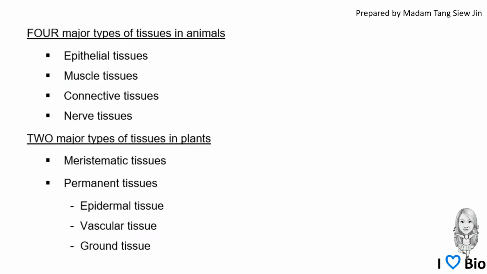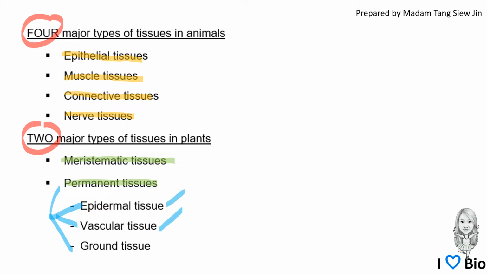During development, animal cells will undergo differentiation to become 4 different types of animal tissue, and the plant will become 2 different types of plant tissue. Please remember first the 4 different types of animal tissue: epithelial tissue, muscle tissue, connective tissue, and nerve tissue. For the plant, meristematic tissue and permanent tissue. The permanent tissue is divided into 3: epidermal tissue, vascular tissue, and ground tissue.